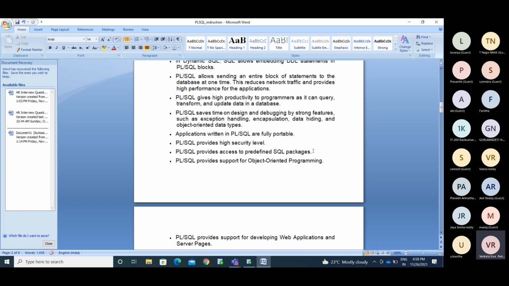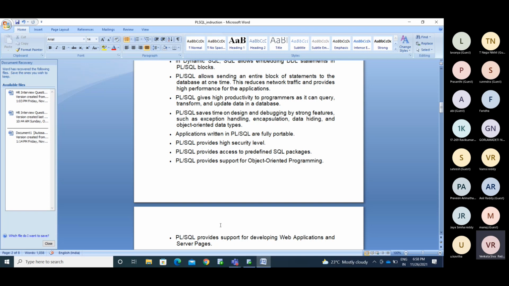If we want to write the data, whatever data we have in the table, into a file, a normal text file, we'll use the UTL_FILE package.